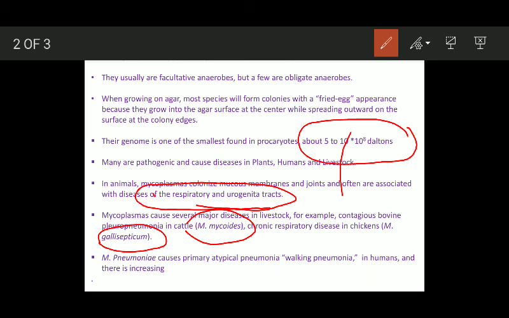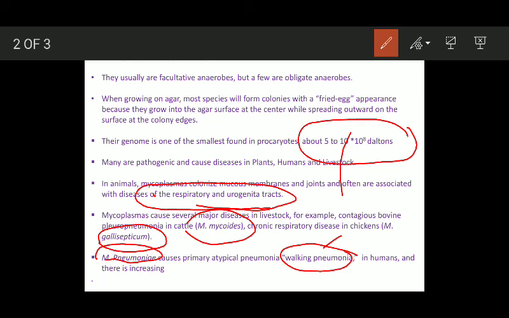Mycoplasma pneumoniae causes primary atypical pneumonia, which is also known as walking pneumonia. Primary atypical pneumonia is caused by Mycoplasma pneumoniae in humans. I mean the pneumonia which is not typical, which is not apparent.